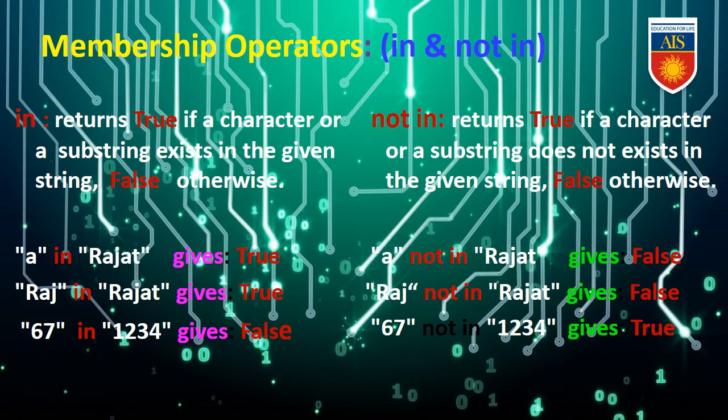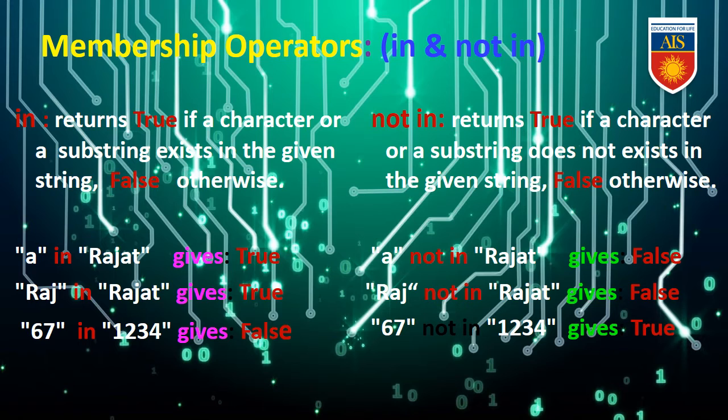Membership operators: in and not in. In returns true if a character or substring exists in the given string, otherwise false. A in Rajat will give true because in Rajat A is available. Next, Raj in Rajat will also give true. Next, 67 in 1 2 3 4 will give false because in that sequence 67 is not available.